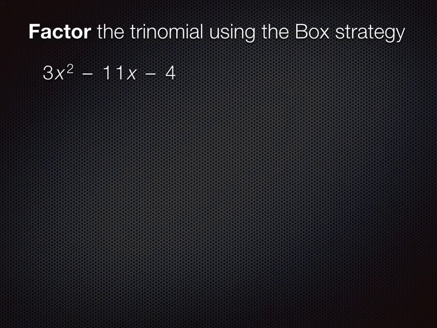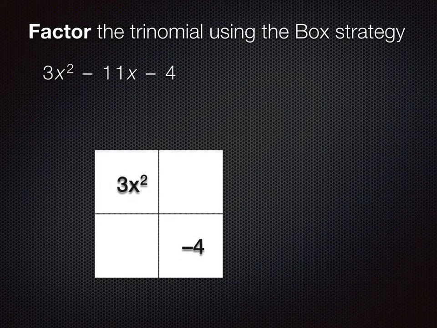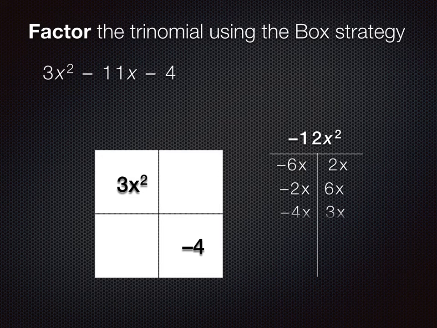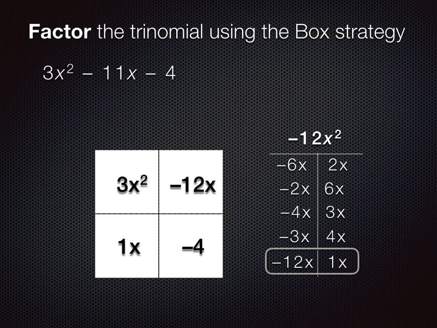We'll try another example where we're factoring this trinomial, putting the 3x squared in the top left and the negative 4 in the bottom right. Let's list the factors of negative 12x squared and look for the ones that add together to equal negative 11x. We'll write those on the diagonal. And along the top, let's factor out the 3x and complete the rest of the box. Now we'll write our factored form of this trinomial as 3x plus 1 times x minus 4.